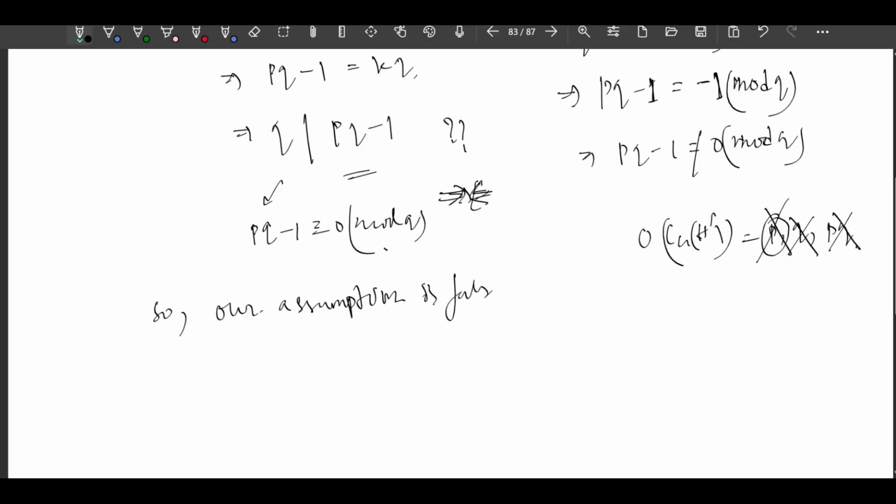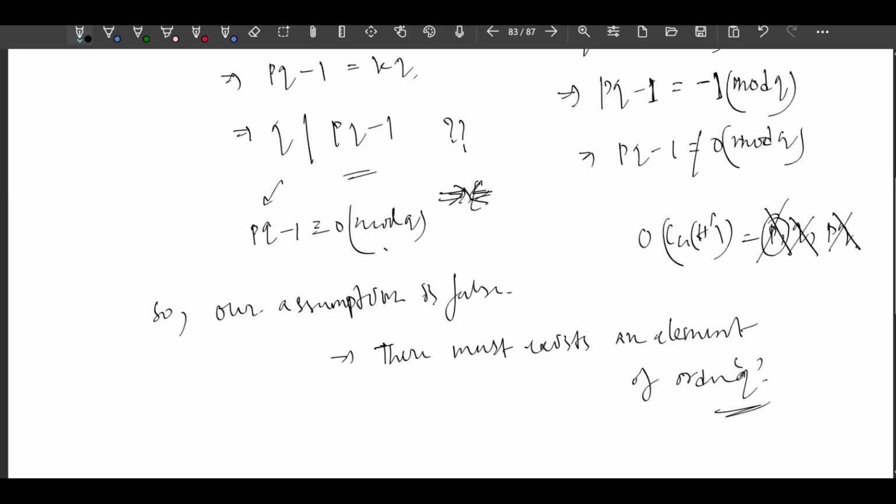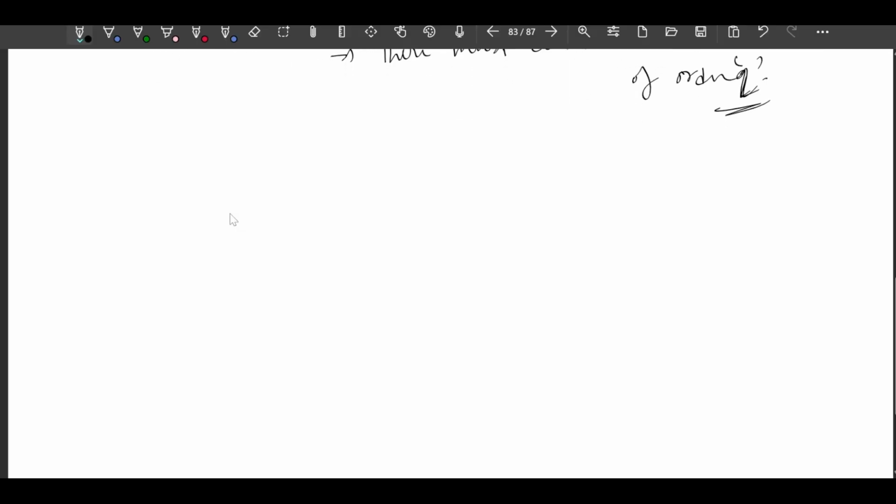The assumption is false. This implies there must exist an element of order Q. Okay. Let g belong to G such that the order of g equals Q. Now consider the subgroup generated by g. Call it H.